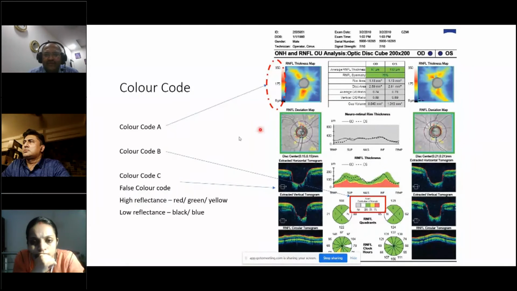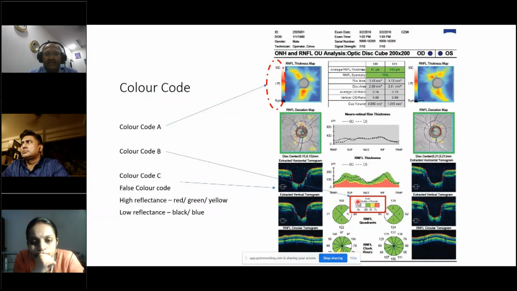The second color code is for all the others. So here you can see the normal distribution. This includes the table here, and then the RNFL thickness profile, the TSNIT graph, the sector and the quadrant analysis, and also the deviation map. So the color coding is for all these put together, 1, 2, 3, 4, 5 put together.